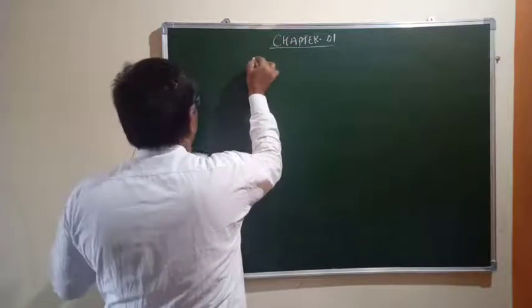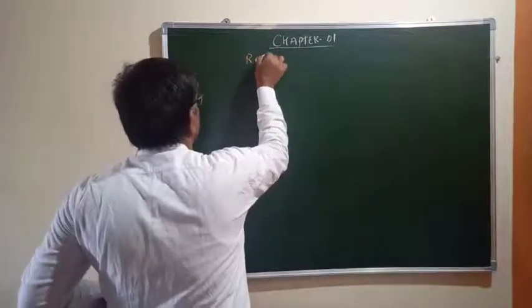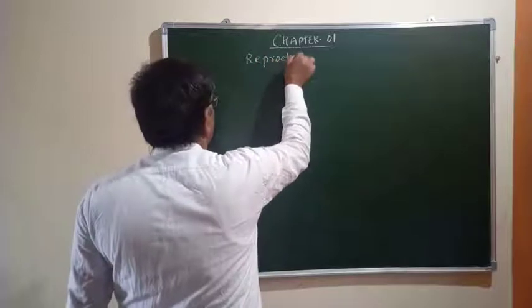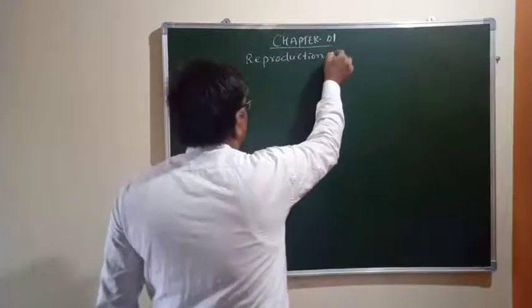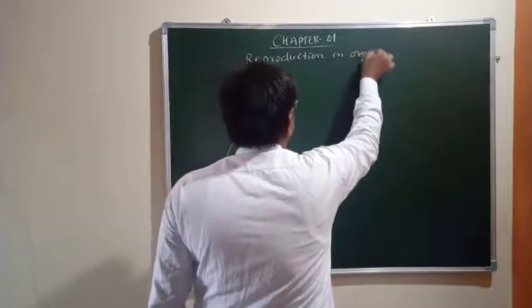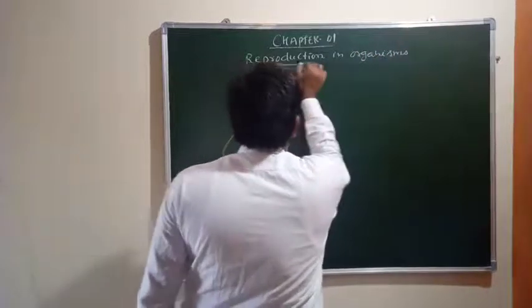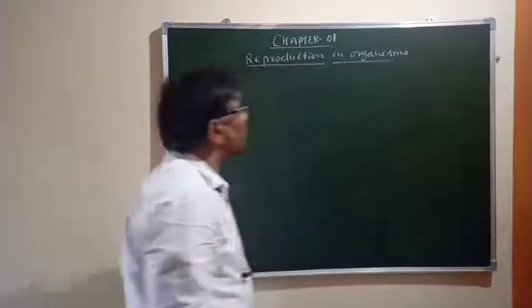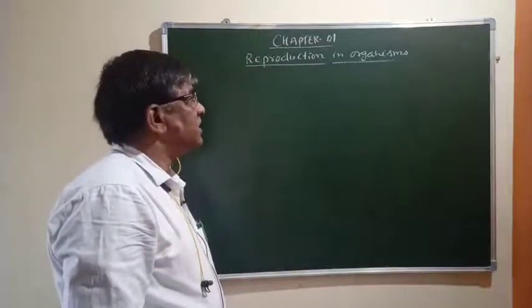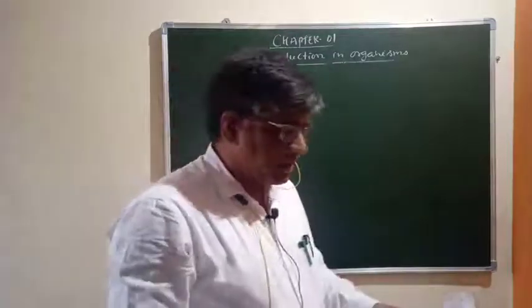The name of the chapter is Reproduction in Organisms. Now we are discussing some of the important board examination questions from this lesson.